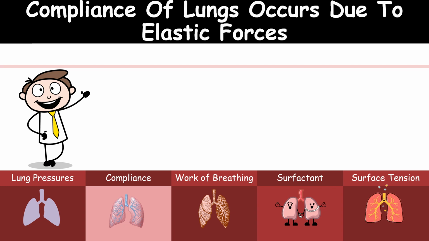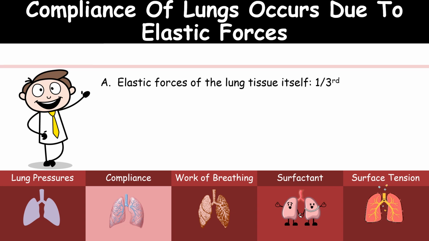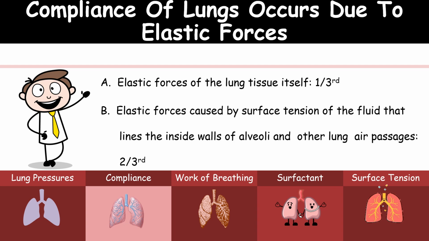Compliance of the lungs occurs due to the elastic forces. The elastic forces of the lung tissue itself account for one-third of the total elastic forces. The elastic force caused by the surface tension, that is alveolar surface tension, of the fluid that lines the inside wall of the alveoli and other air passages, is called the surfactant.